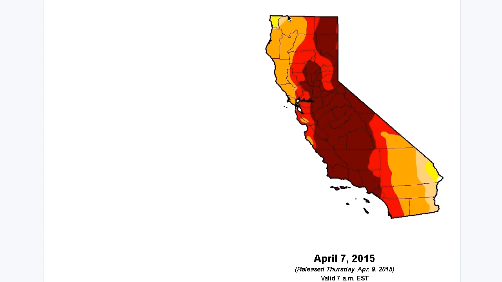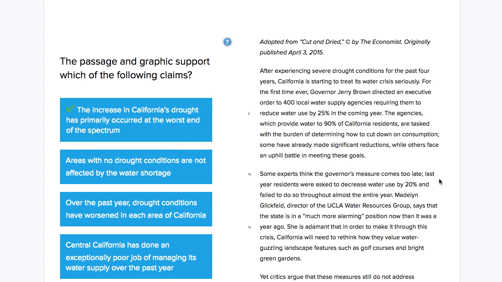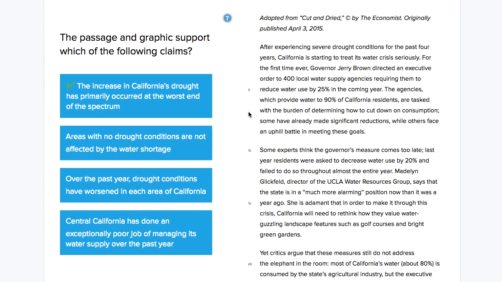If there's an area on the map where there's no drought, like this little area right here, does that mean they're not affected by the water shortage? No, we don't know that. They might get water from an aquifer in another area of the state. We don't know that the governor didn't direct an executive order to their local water supply agency to reduce water use. He might have done that even though they don't have a drought in that specific area.